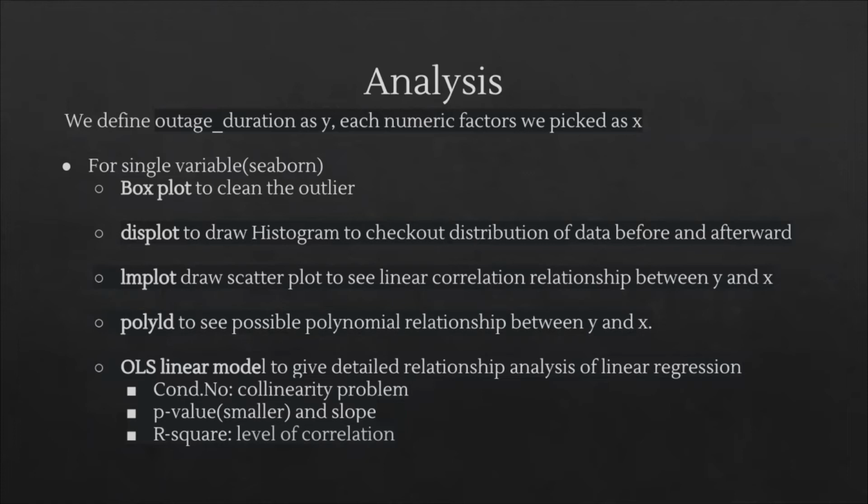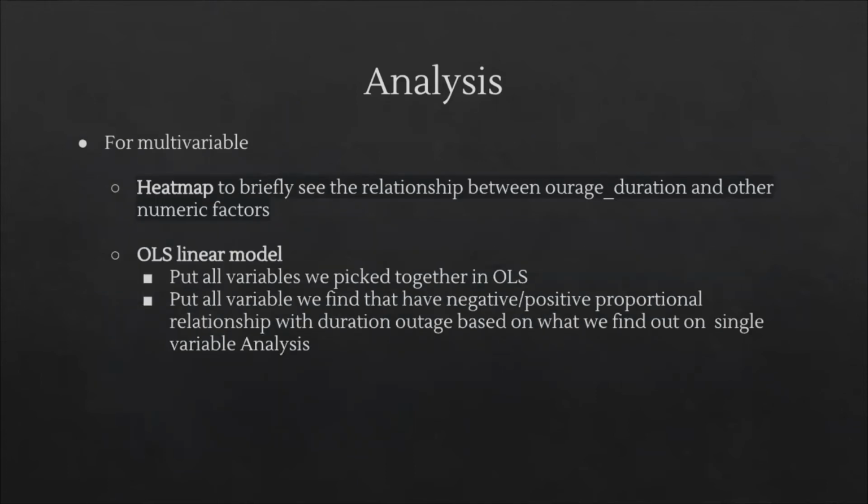For OLS linear models, we check three values. First, condition numbers to check for collinearity. Second, p-values. And third, R-squared values to check the level of correlation. For multiple variables, with OLS linear models, we did two steps. First, we put all the variables we picked together in OLS. Then we ran another OLS to see which variables have a negative or positive relationship, comparing with the single variable analysis of y and x we did before to see how the multivariable result would be.